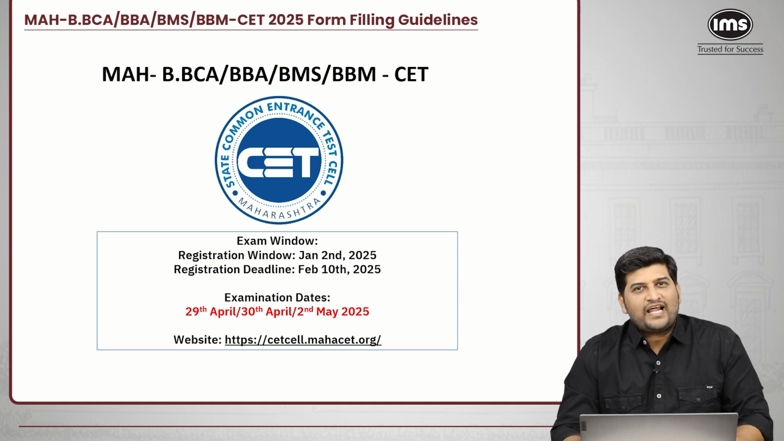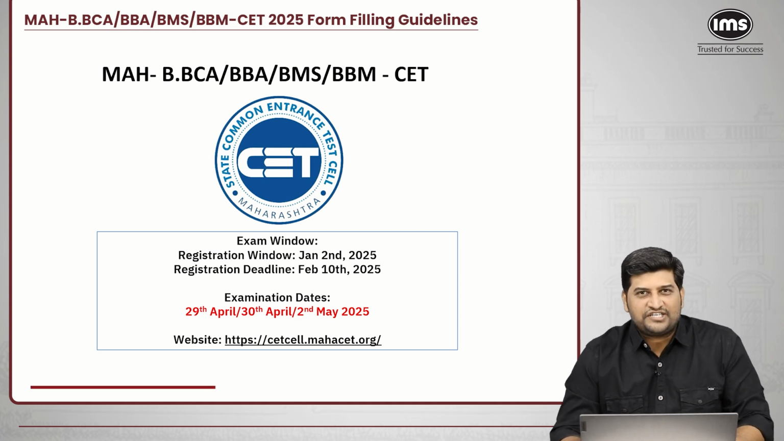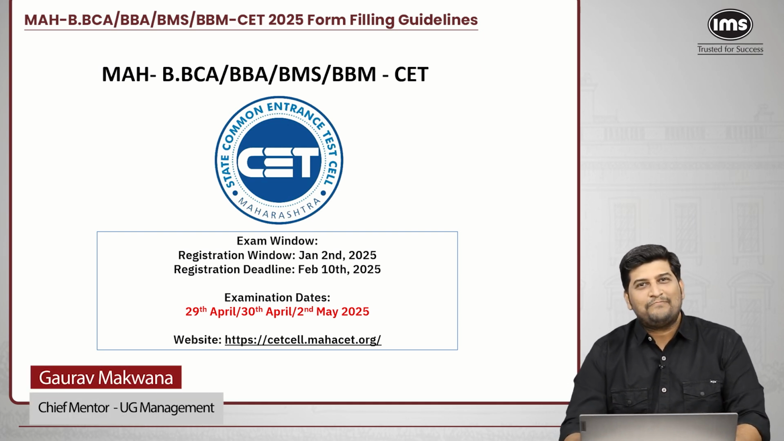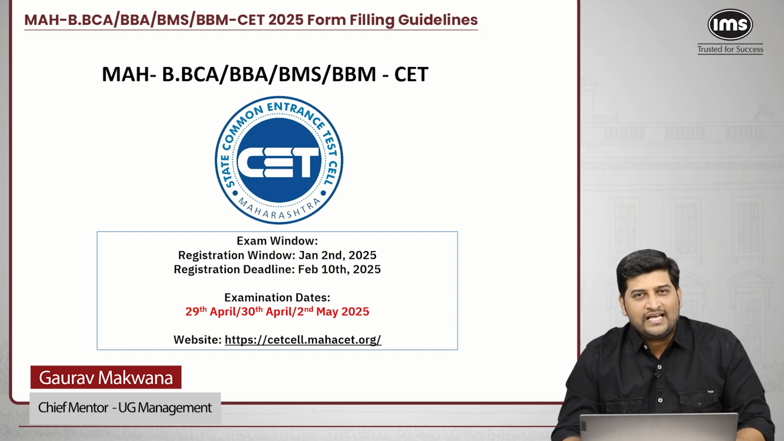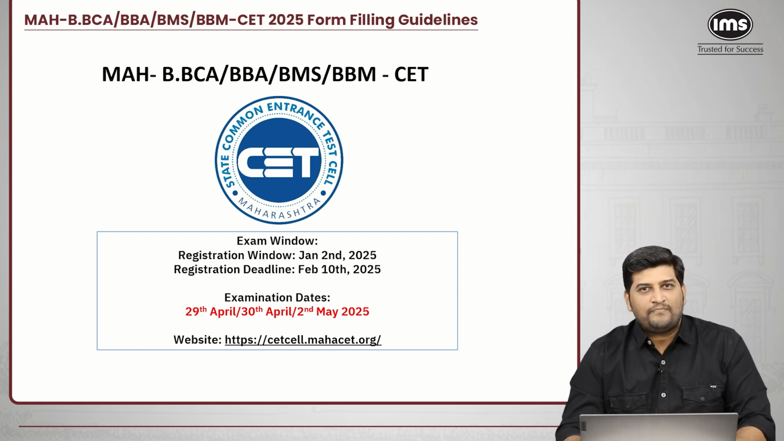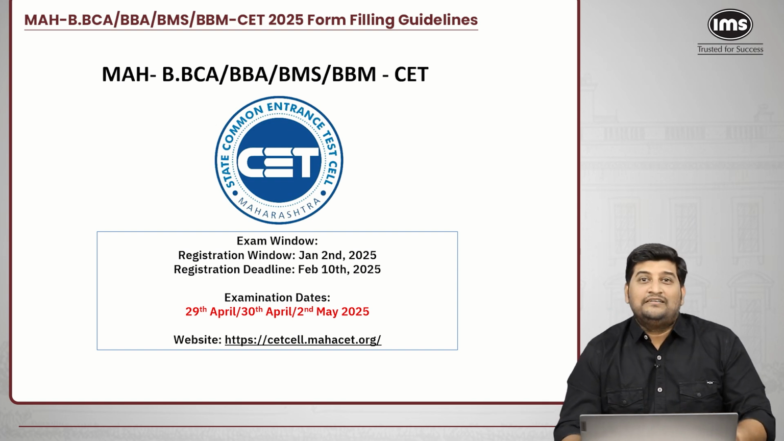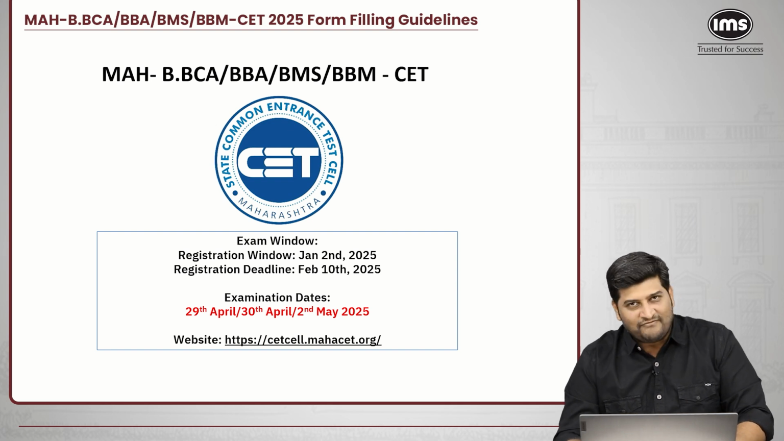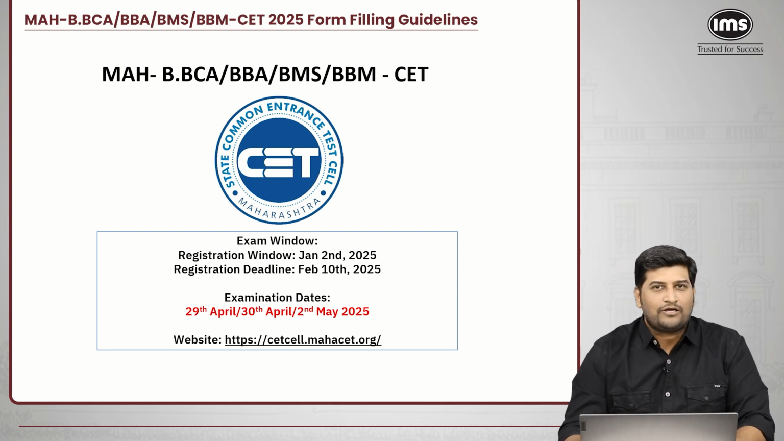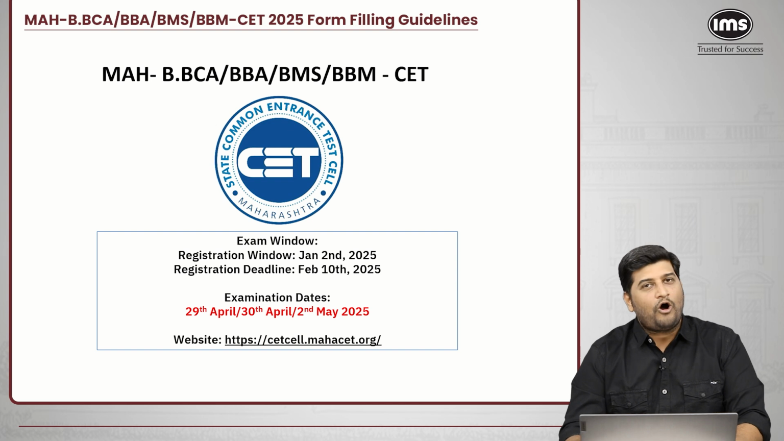Hello students, Maharashtra CET has started with their registrations for BBA, BMS and BBM. The starting date for the registration is 2nd of January and the last date for the registration is 10th of February 2025. The latest news is that the date for the examination has been revised. It is on 29th of April, 30th of April or 2nd of May 2025.